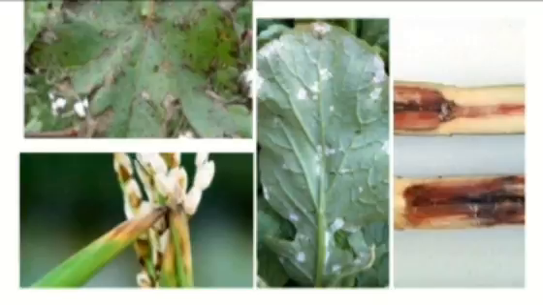You can see here the red rot of sugarcane, blast disease in paddy, and blight disease in wheat. This is how fungi affect the plants.